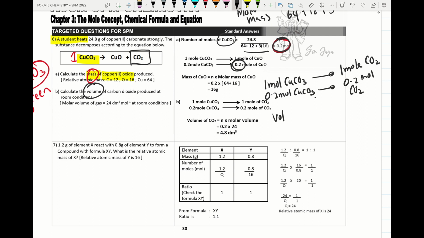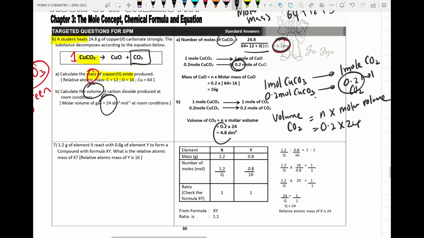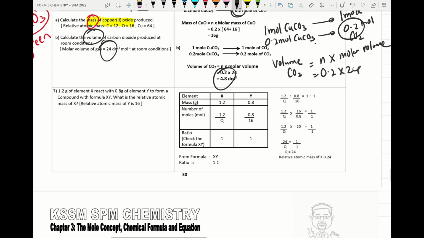So how to find the volume of carbon dioxide? We take the number of moles times the molar volume. The number of moles we get is 0.2 mole, so 0.2 times the molar volume given in the question, which is 24. So we find the answer, which is 4.8 dm^3.